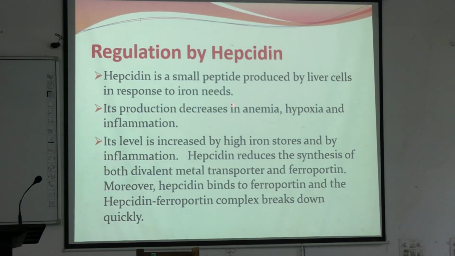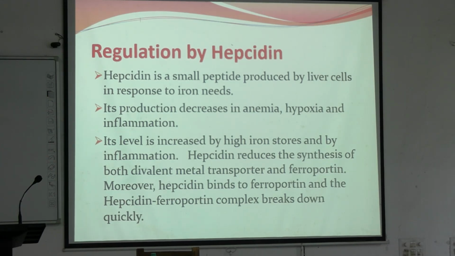So, wherever there is increased need of iron, hepcidin production is decreased. Why? Because hepcidin reduces the synthesis of both DMT and ferroportin. So, hepcidin inhibits iron absorption and its transport to blood.